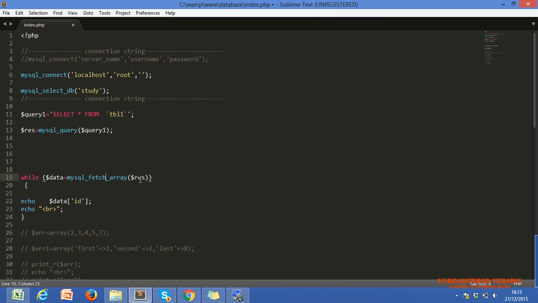But here we are using these SQL queries in our PHP program, not directly in MySQL. Is that clear?